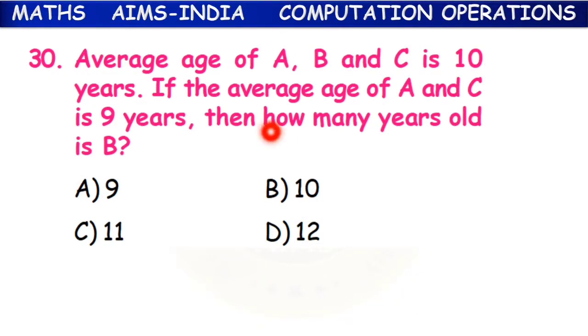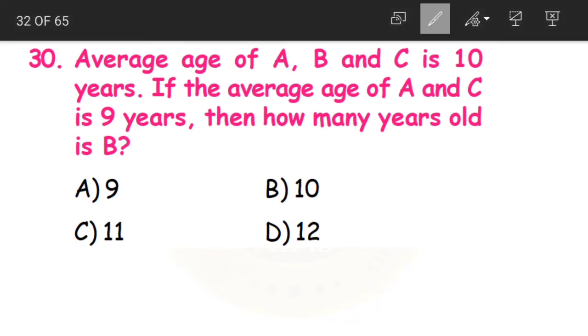Next, question number 30. Average age of A, B and C is 10 years. If the average age of A and C is 9 years, then how many years old is B? See, children, what are they saying here? Average age means what?